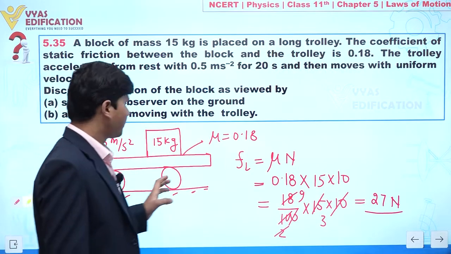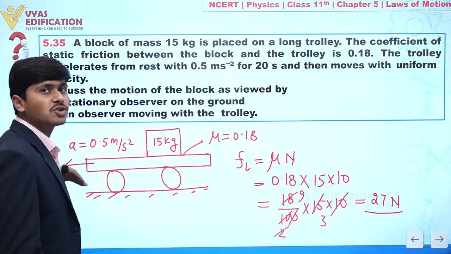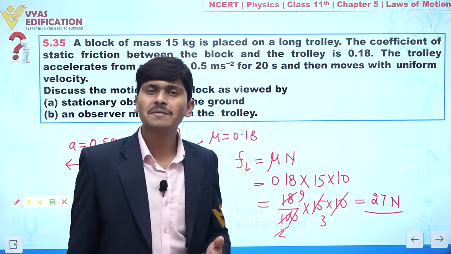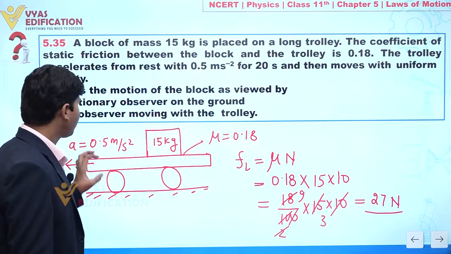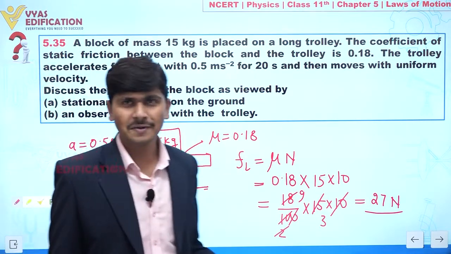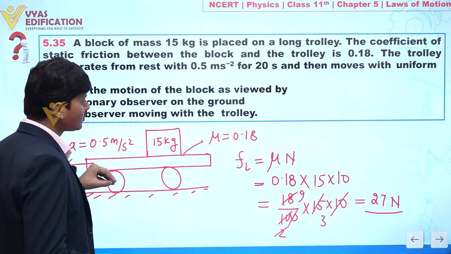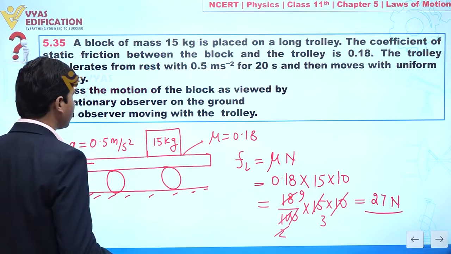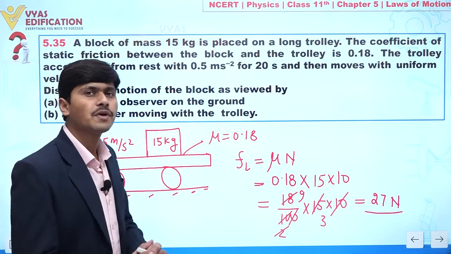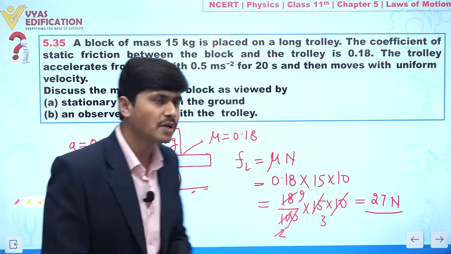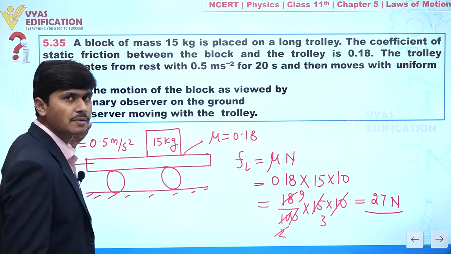But it is also given that this trolley is going with an acceleration of 0.5 meter per second square for the starting 20 seconds. If I talk about the non-inertial frame, or if you observe from an inertial frame, let's suppose from ground reference, if the trolley is going with this acceleration, the block is also going with the same acceleration.